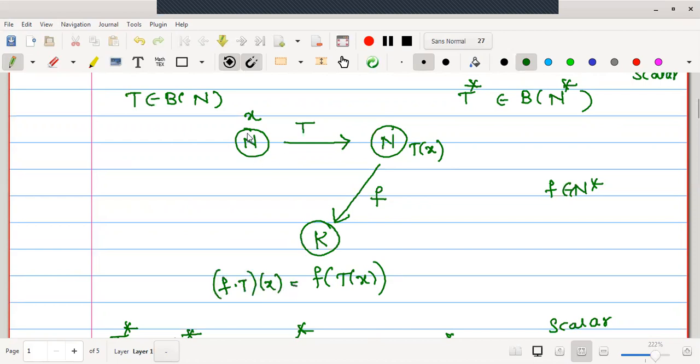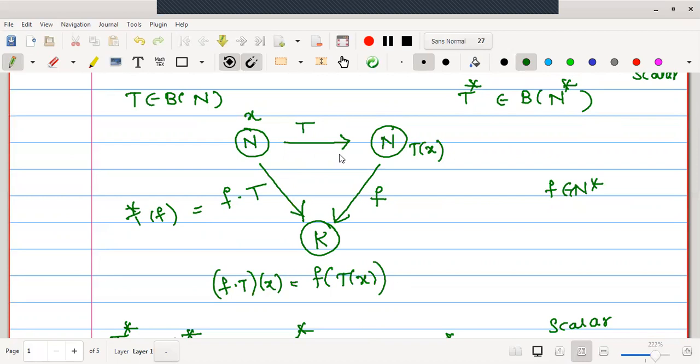Therefore, whatever journey we can say from N to N, N to K, I can write in short as N to K, operated by f composed with T. And here we are going to call this T star of f. No doubt, as it is from N to K, this will be a scalar valued function, and it is going to be continuous and linear, because both the mappings T and f are continuous and linear.